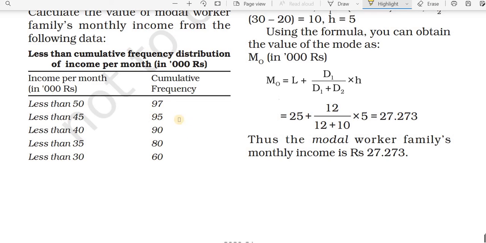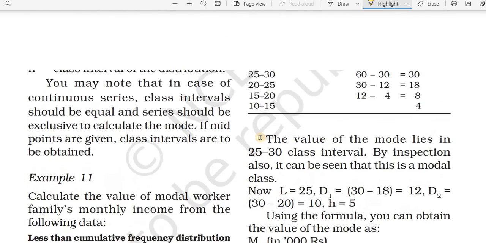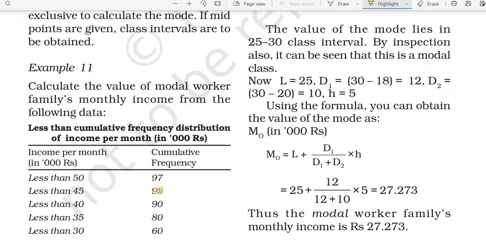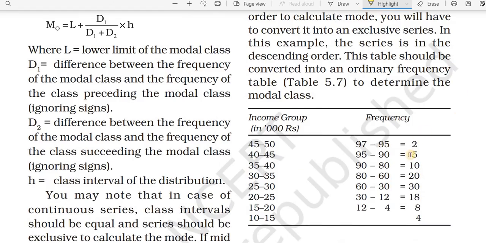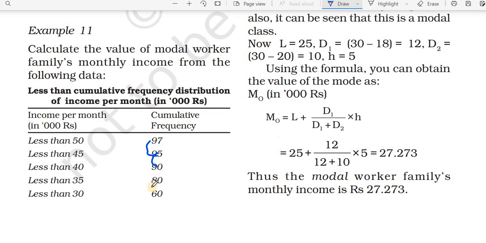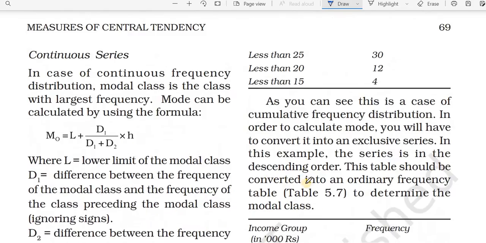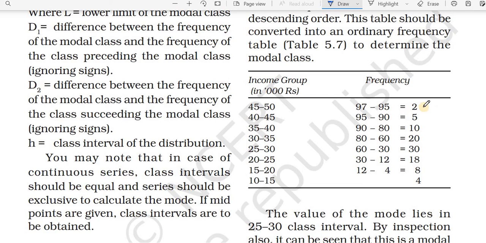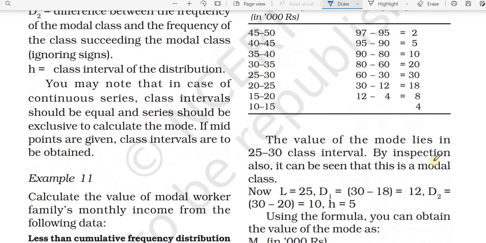Now we need to convert this into a normal frequency. First we need to take the values: 97 minus 95 is 2. Next, 95 minus 90, 90 minus 80, then 80 minus 60, like this we need to find the frequency. Then we will get the frequencies as 2, 5, 10, 20, 30, 18, 8, 4.